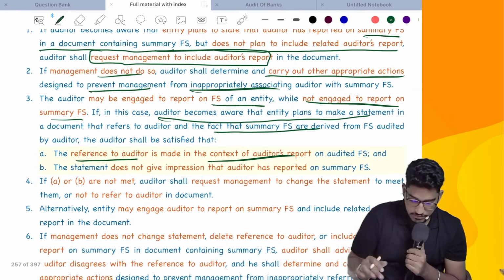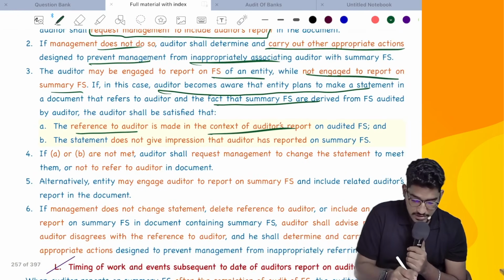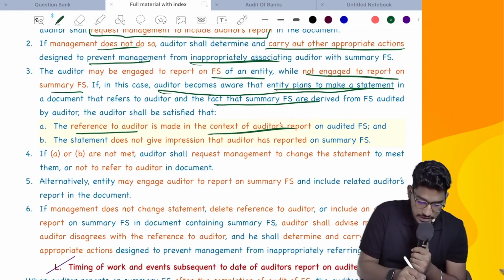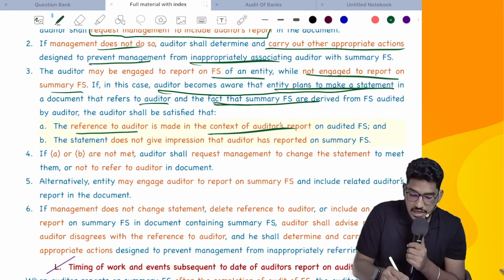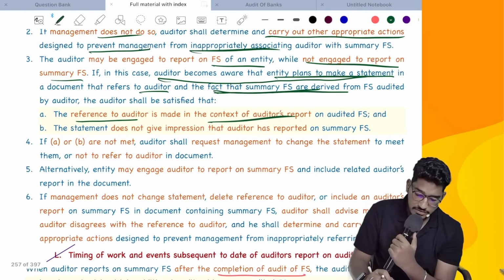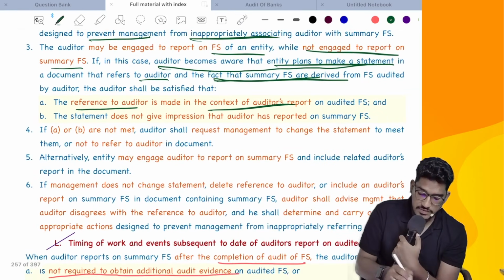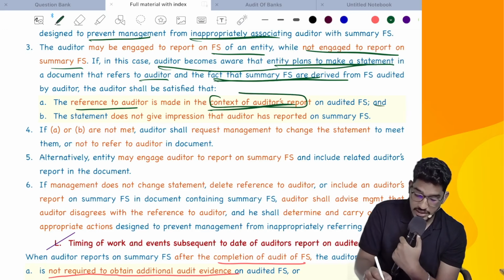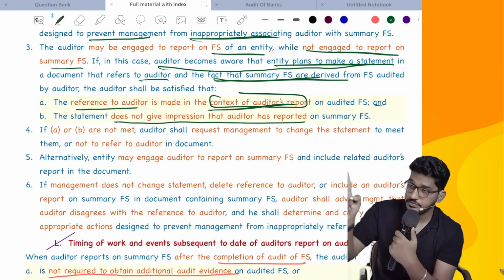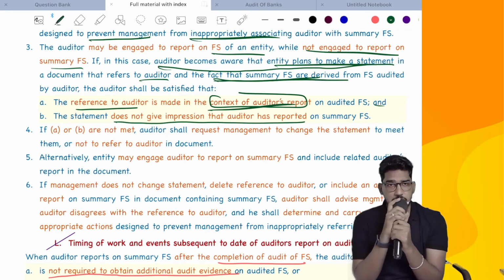In case you are not asked to do the audit of summary financial statements, and the auditor becomes aware that the entity plans to make a statement in a document that refers to the auditor and the fact that summary financial statements are derived from audited financial statements, then the auditor should be satisfied that the reference to the auditor is made in the context of the auditor's report only, and that the statement does not give the impression that the auditor has reported on summary financial statements.